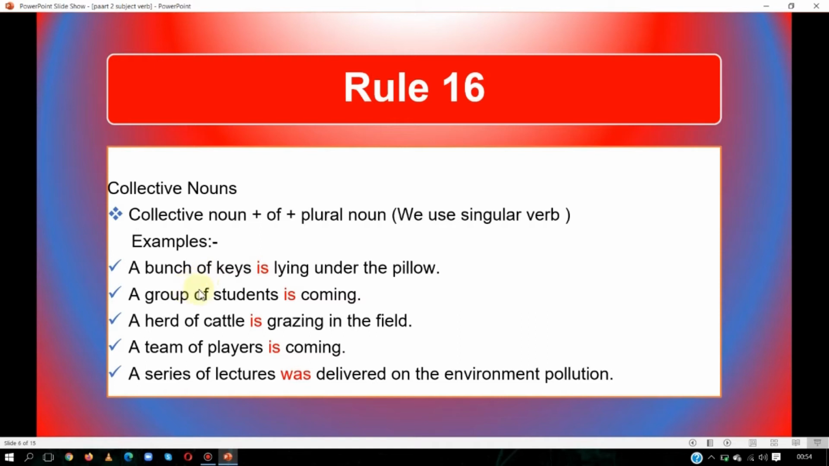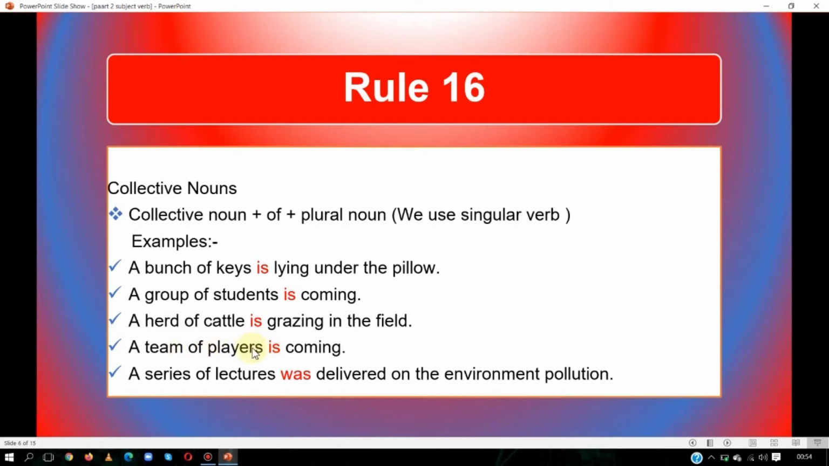Similarly, a group of students is coming. Here there are students, but we will not go with students. We will go with group, the collective noun. With a collective noun we use a singular verb. Again, a herd of cattle. Cattle, I have explained, are animals. Here we will not go with the word cattle. We will go with herd. After that, a team of players is coming. We will go with team, not with players.